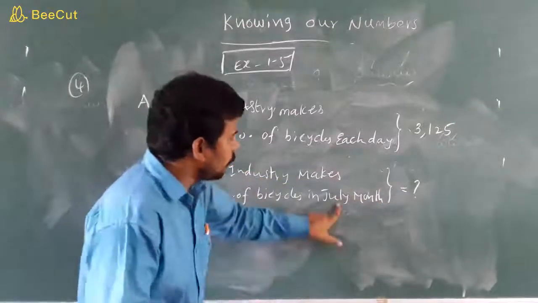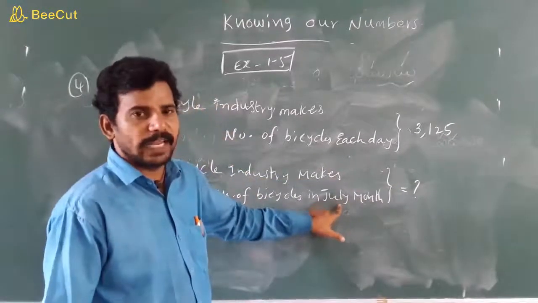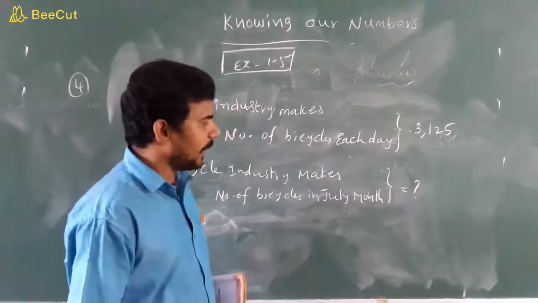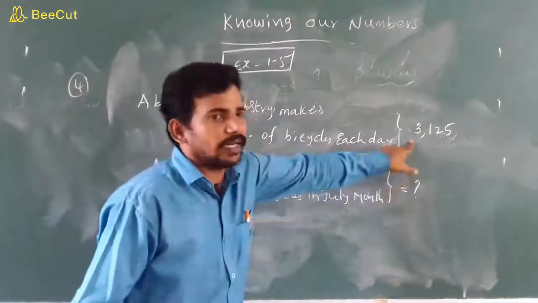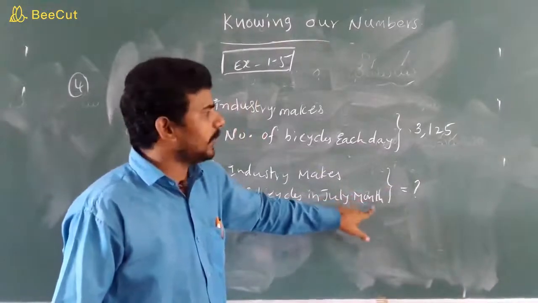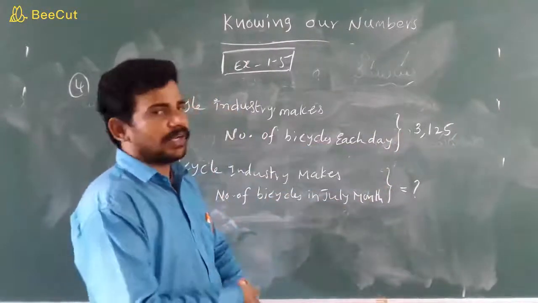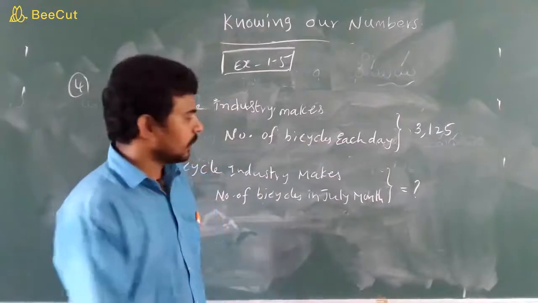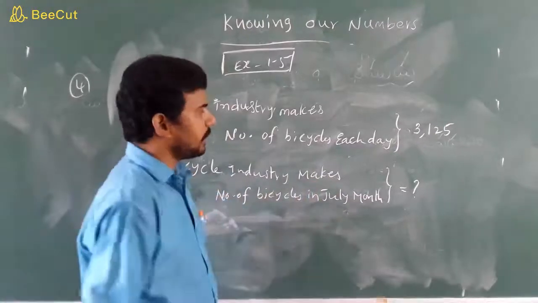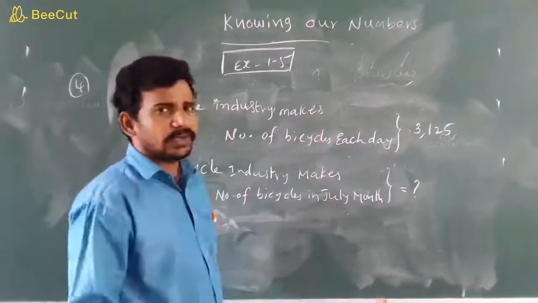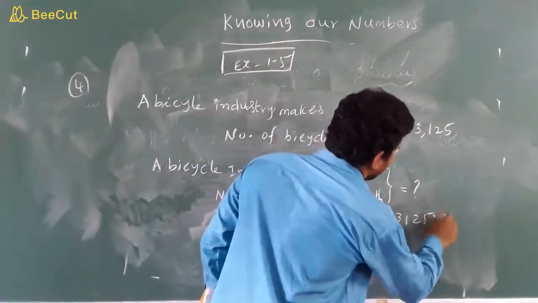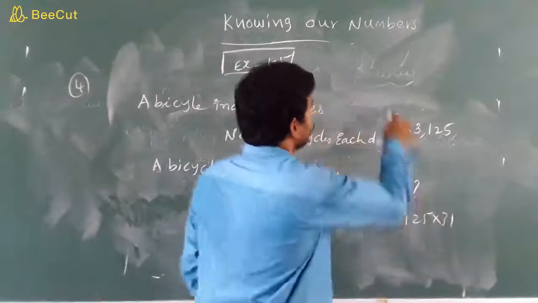So here, which month is given? July month. How many days does July have, children? 31 days. Per day 3,125, and 31 days means the July month. So 3,125 into 31. The answer is the number of bicycles the industry makes in the July month: 3,125 into 31. Do it here.